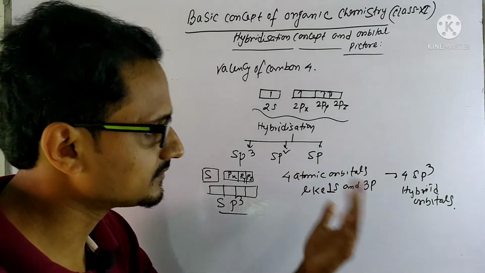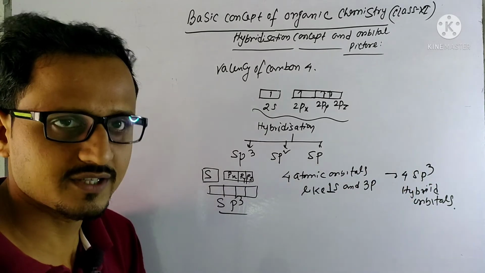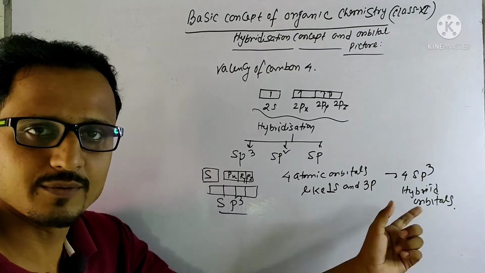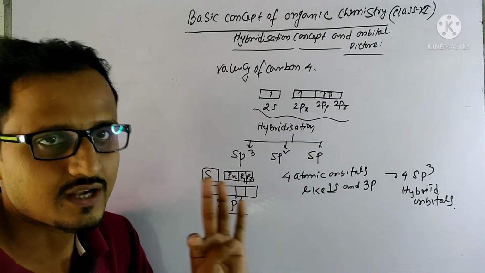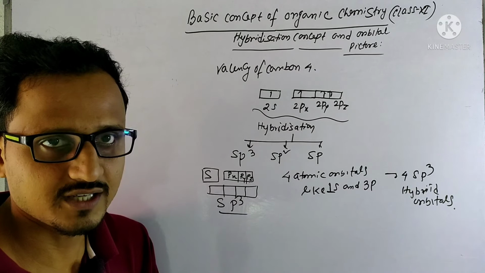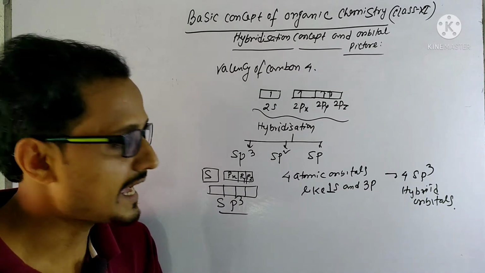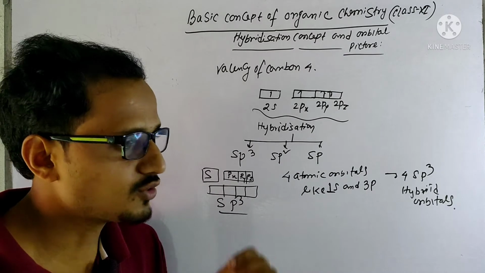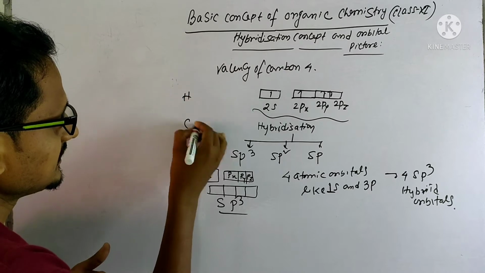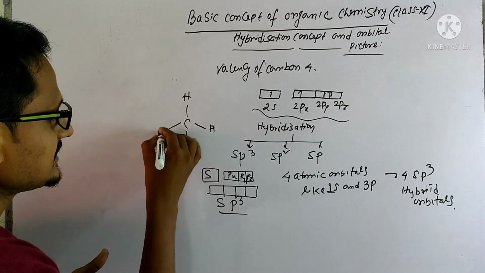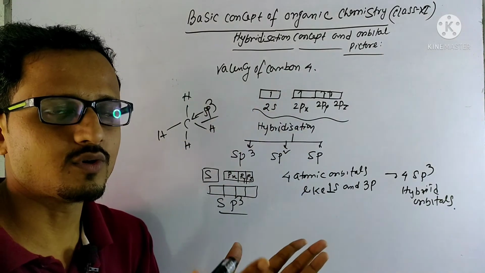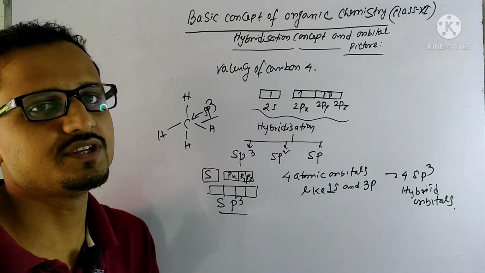Now when carbon shows sp3 hybridization, carbon will form bonds with other atoms by the sp3 hybrid orbitals when 4 other atoms are there. Carbon will form a compound by 4 sp3 hybrid orbitals with 4 other atoms, and it will form 4 single bonds. So whenever we see 4 bonds around a central carbon, like in methane, the hybridization of carbon will be sp3. If all the bonds surrounding a carbon are single bonds, then it is sp3 hybridized.